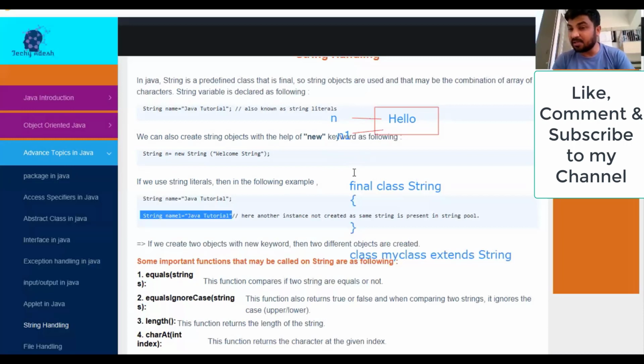I declare two variables with the value hello. It means what? Both variables are assigned to a single value. Two different values are not there, the value is the same. It means the string pool is managing those values, right? This is the difference between declaring a variable and creating objects, right?